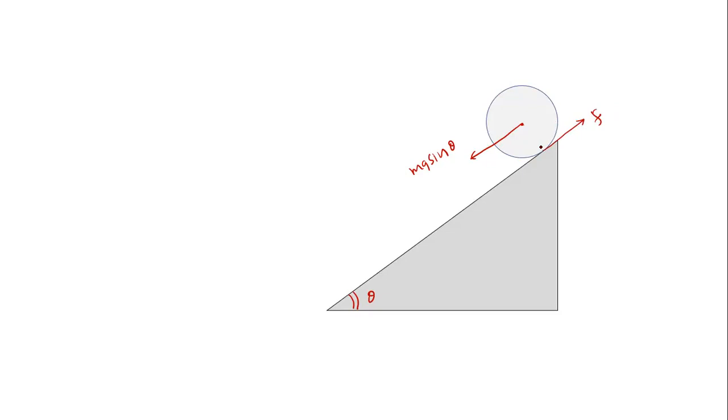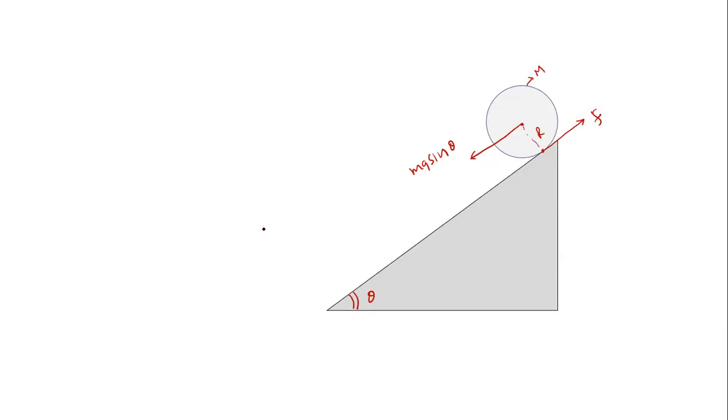Because of the mg sin theta, this body will try to move, this point of contact will try to move in the downward direction. So friction will act in the opposite direction, that is up the inclined plane. The radius of the body is r. The mass is m.